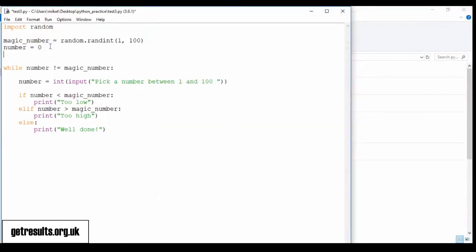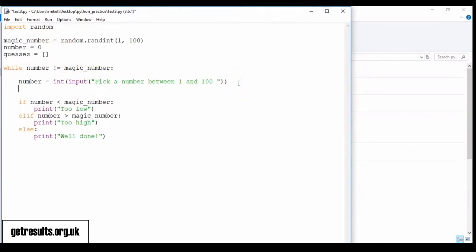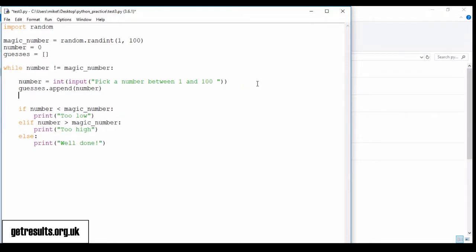Let's just make it a little bit more useful. So we'll print out the guesses as we're going along, then we know what we've entered, and we'll append to the guesses list. That's a list that I've made for guesses, and we're going to append the number each time that I enter it, and we'll print that out just so it's a useful reminder for us as we go along.